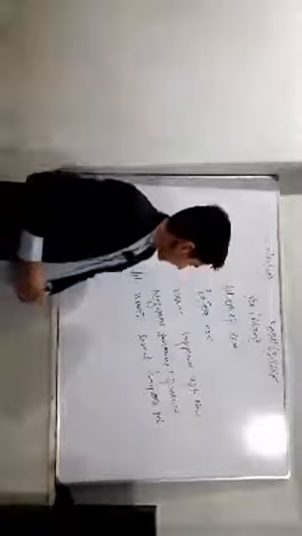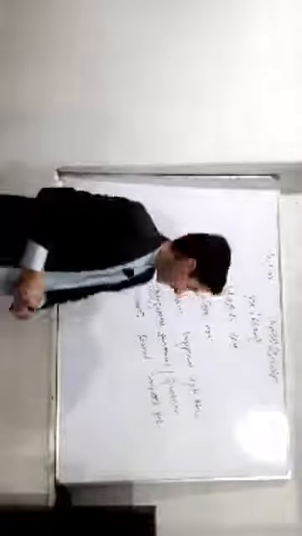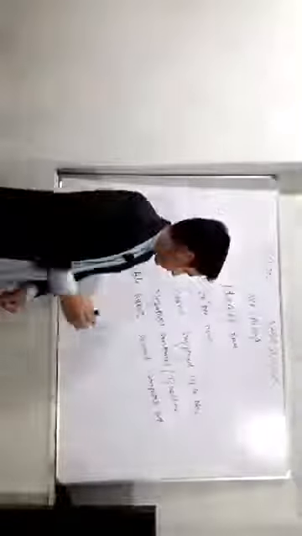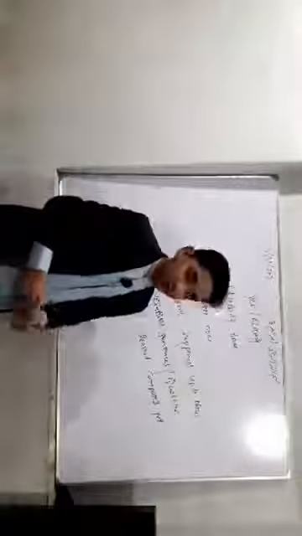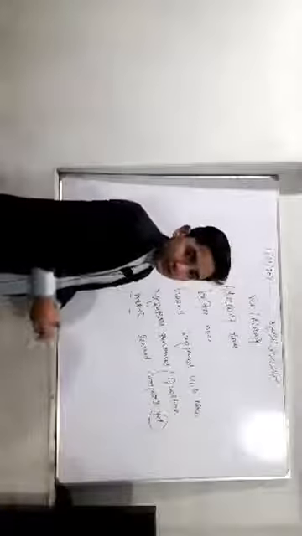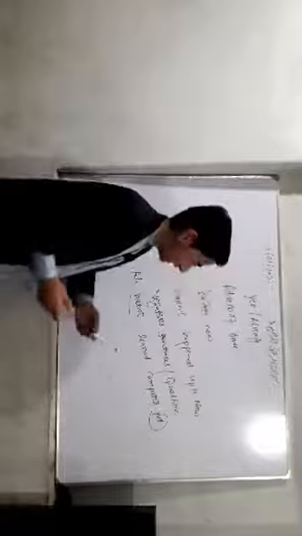The example according to the structure of yet: Ali hasn't learned computer yet. Here it's a negative sentence because we use not, hasn't learned computer yet. We should use yet at the end of negative sentences or questions. So here we use yet at the end of a negative sentence.